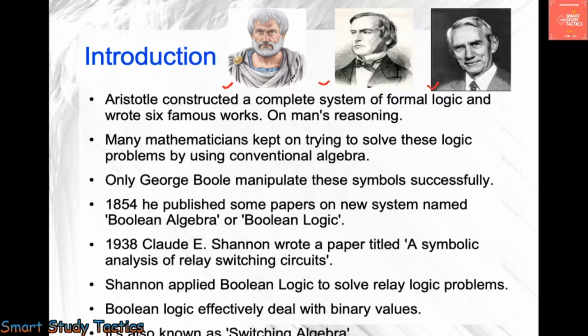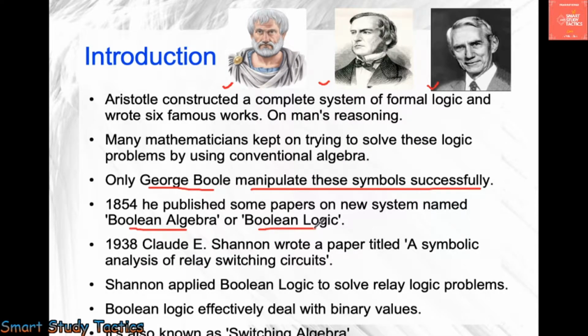After that, mathematicians decided that they were going to make that logic, that reasoning, into algebraic terms. Many of them tried, but only George Boole manipulated the symbols successfully. In 1854 he published some papers and a new system named Boolean algebra, which is also known as Boolean logic.